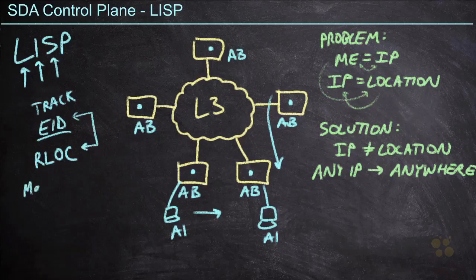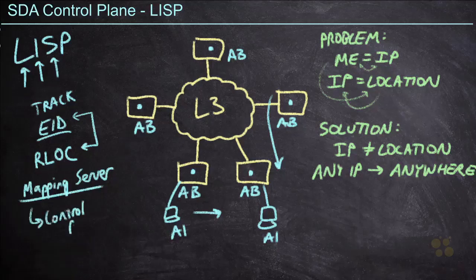And this is going to be stored on something we call a mapping server. Now in SDA, we've already talked about this. This would be the control plane node, because it's tracking all of the endpoints in the environment and mapping them to individual switches in our campus fabric. Now, in order to facilitate this, we do still need a little bit of help. We can't just leave this alone as a layer 3 fabric. It's going to cause all kinds of routing issues and duplicate subnets, and we're really going to send all of our traffic to the wrong location.